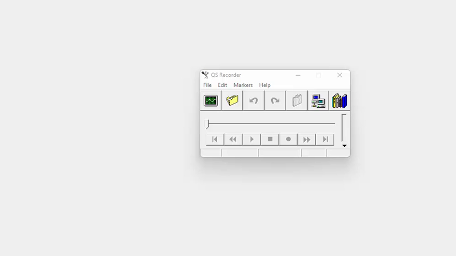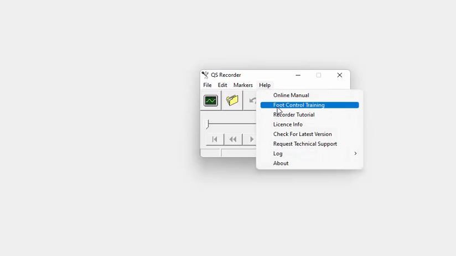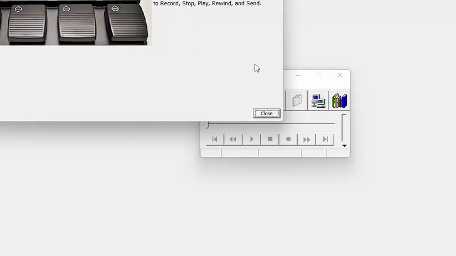This is a demonstration to show how the Quikscribe Recorder can be used in a hands-free environment so that you can easily control recording and playback and management of your dictation files without having to have your hands on the keyboard or a mouse. We'll be using a 4-button foot control, and if we go to the help menu here, you'll see that the software has recognized that we have a foot control connected to the computer. And I'll select foot control training.